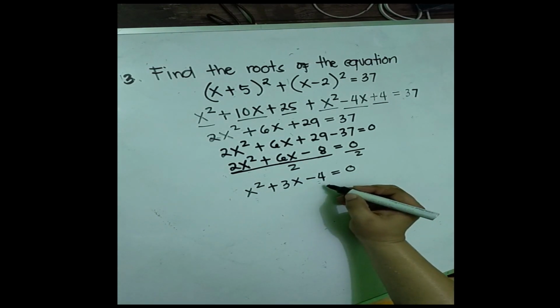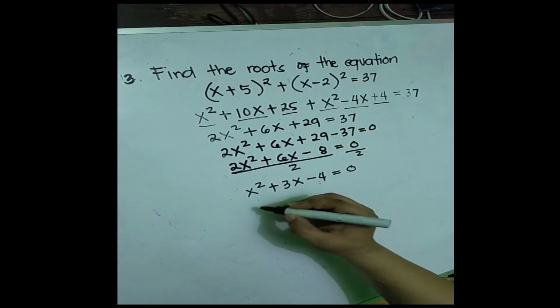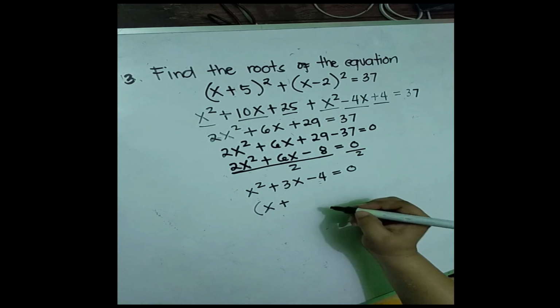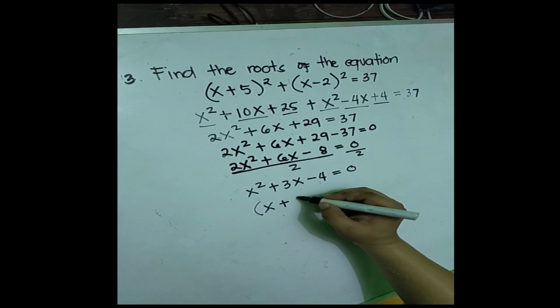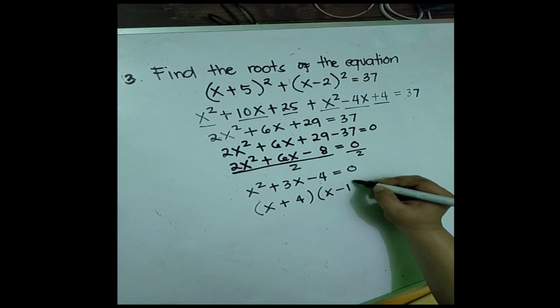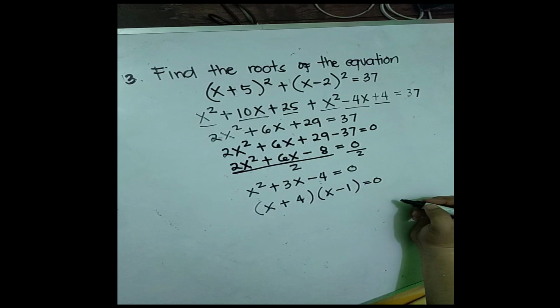Next, we are going to solve this equation using any method in solving quadratic equations. So, I'm going to use factoring. The factors are x plus 4 times x minus 1 is equal to 0.